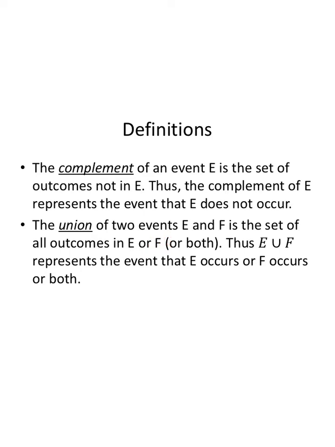The union of 2 events E and F is the set of all outcomes in E or F or both. I think of union as a marriage. It's all of your stuff, all of their stuff, and all the stuff that you got while you were together. So the most frequently known union in the world, I would say, is marriage. All of your stuff, all of their stuff, all the stuff you accumulated together, that is a union.